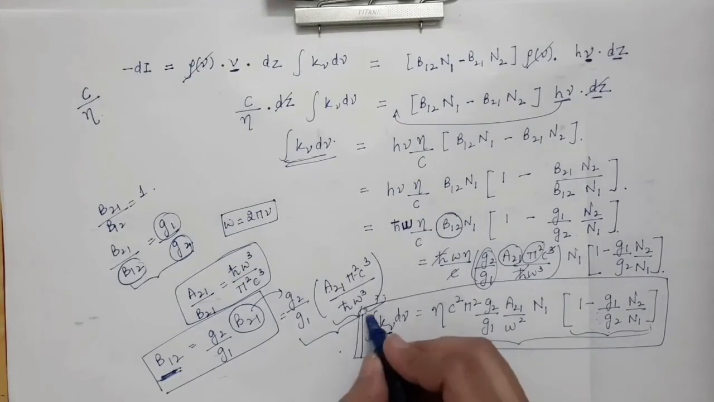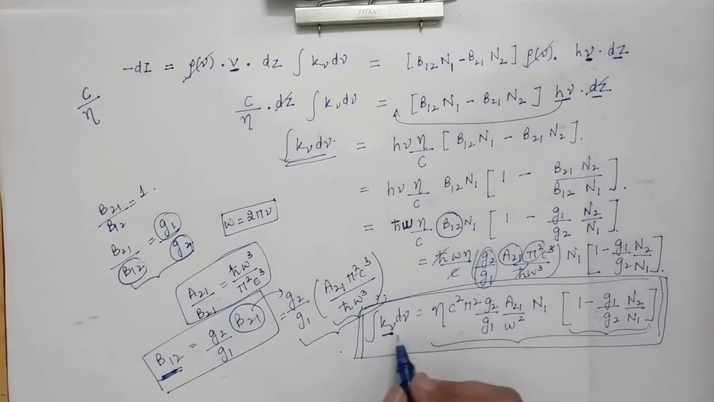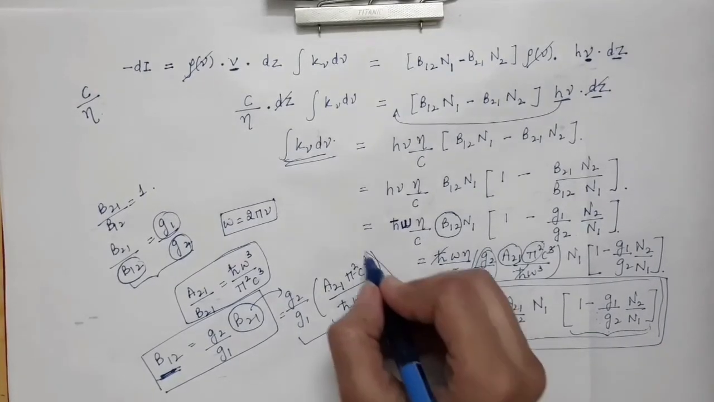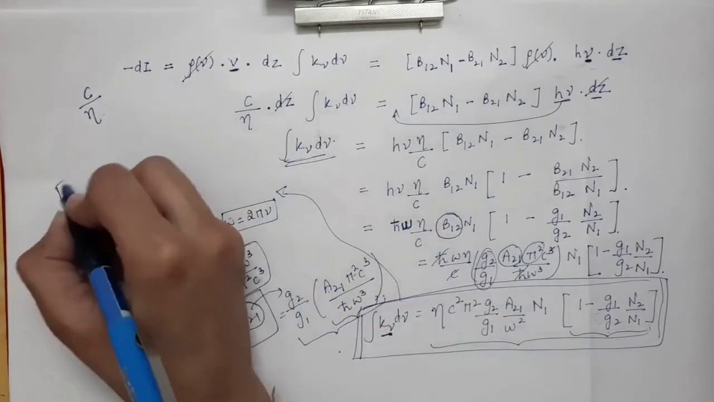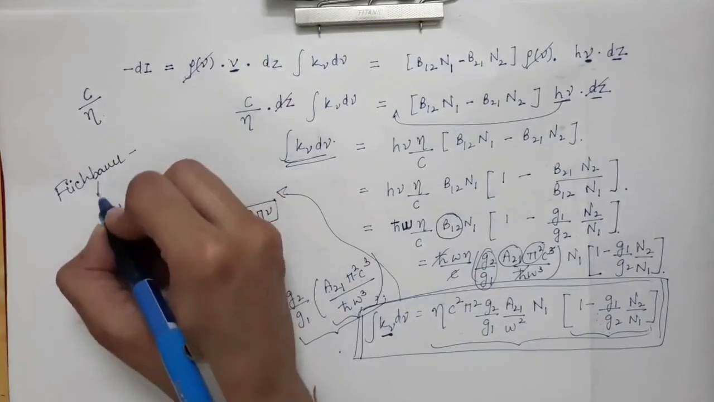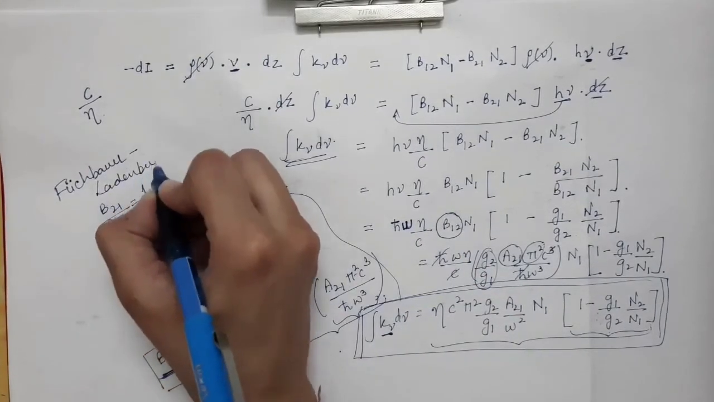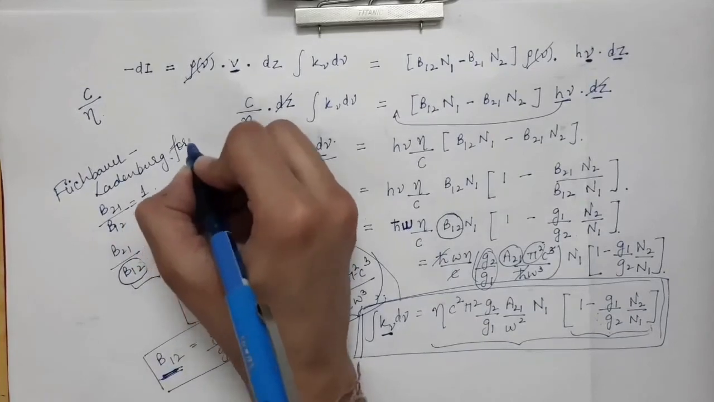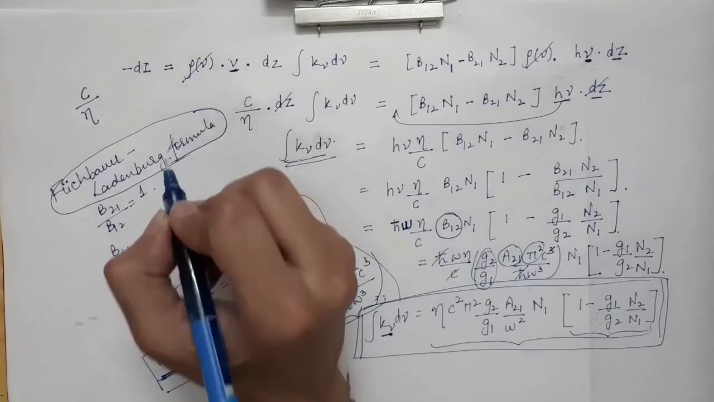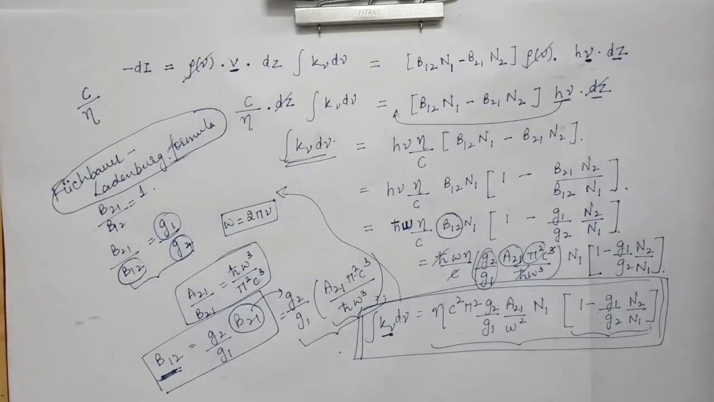So this is the final expression that we have got of how the absorption coefficient is related to population inversion, and this formula is nothing but the Fishburne-Ladenburg formula. So this is the whole derivation of the Fishburne-Ladenburg formula, which gives us how the absorption coefficient is related to population inversion.